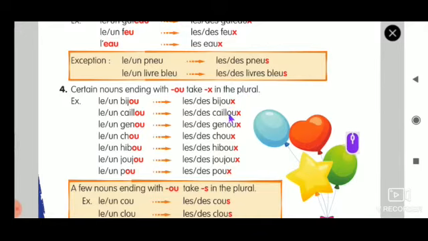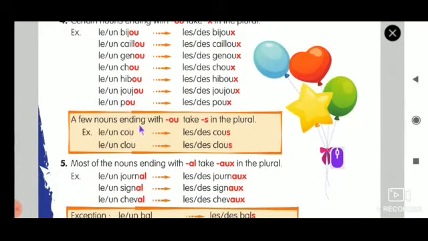An X to the end, which is given in red color. Yes, exactly. So I'll read it once. Un bijou, des bijoux. Un caillou, des cailloux. Un genou, des genoux. Un chou, des choux. Un hibou, des hiboux. Un joujou, des joujoux. Un pou, des poux.